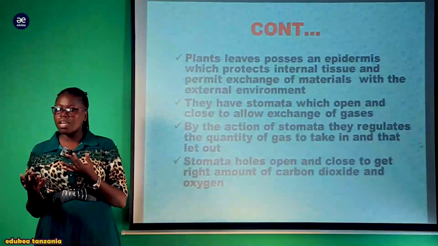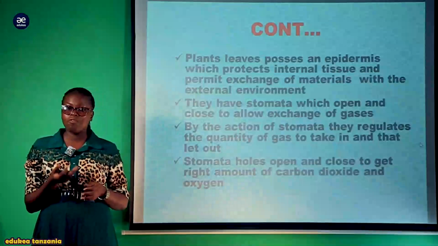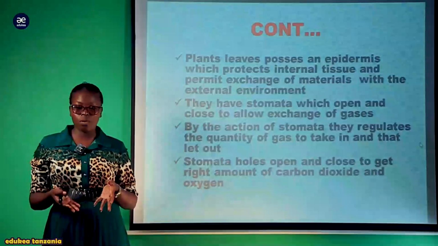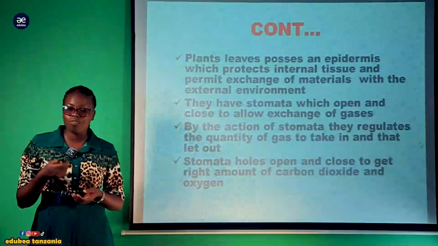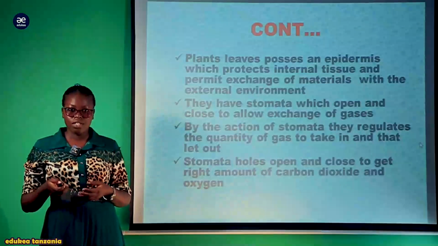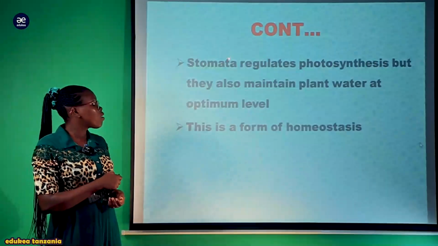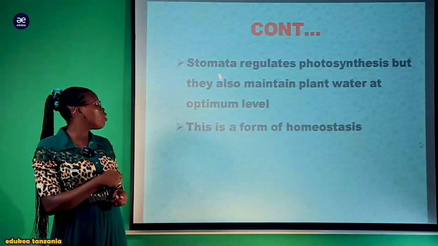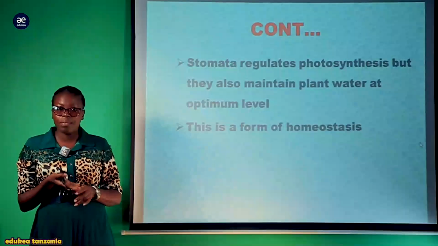But at the same time, as we take in carbon dioxide and release oxygen, water loss also takes place through transpiration for the cooling process. That is how the plant performs cooling to prevent it from overheating and so forth. So the stomata regulate photosynthesis, but they also maintain the plant water at the optimal level. The uptake of carbon dioxide is one of the mechanisms.